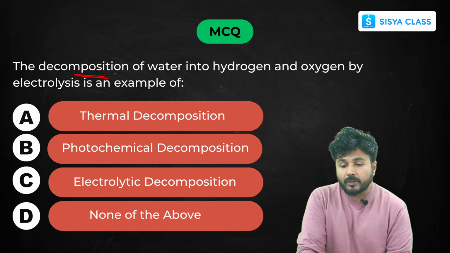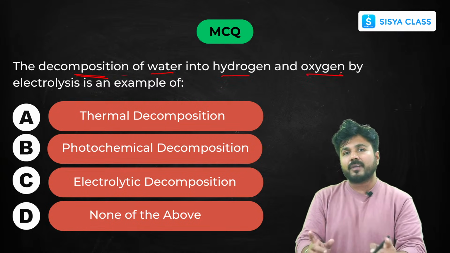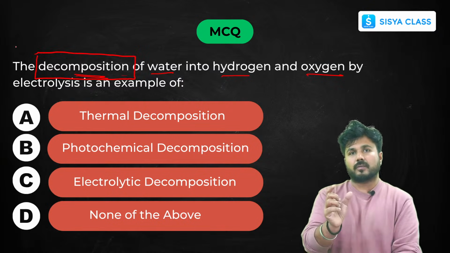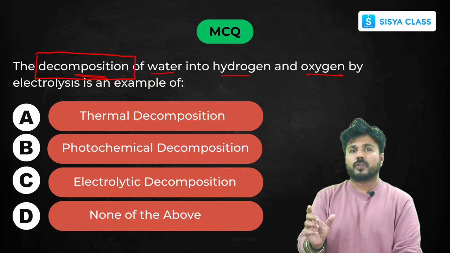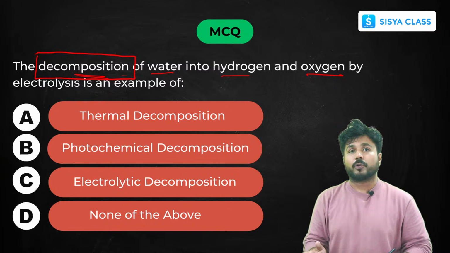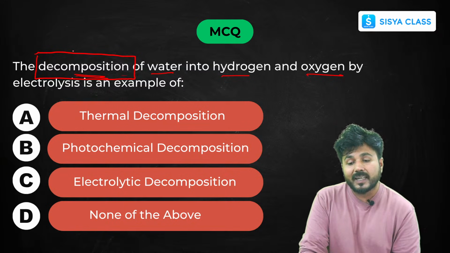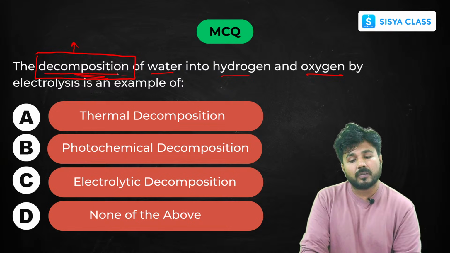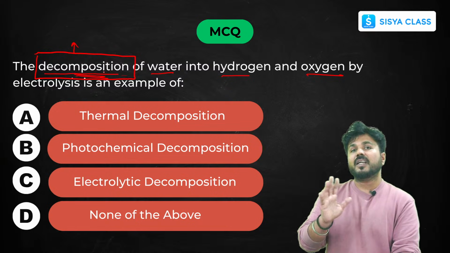Okay, now the decomposition of water into hydrogen and oxygen. So how to solve an MCQ? What's the trick? First, just search the important words, the keywords in any MCQ, because you have to solve the MCQ very quickly. You can't put much time into it. So just search the word that is your keyword. Now here the keyword is decomposition. Now we understood that it's a decomposition example.